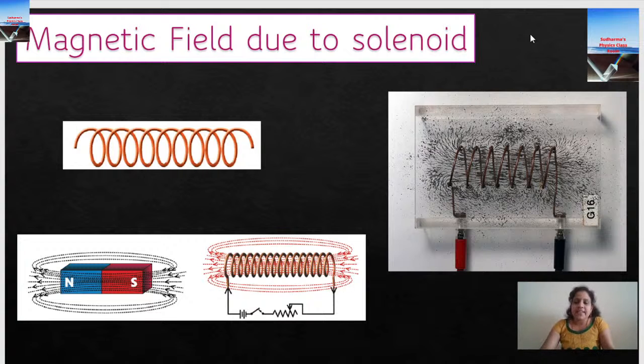If I need a very strong magnet, I can increase the current. If I decrease the current, the strength will decrease. And if I want the north pole to become a south pole, just reverse the polarity. Definitely it will change the polarity. So that's the advantage of this solenoid magnet.